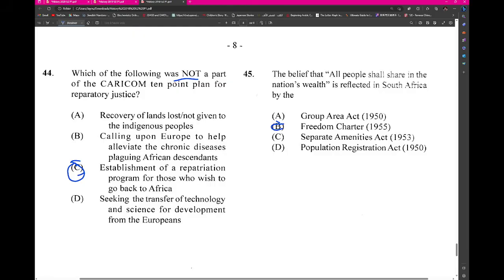So let me see something here. Would the B be a part of this? Public health crisis, yes, it would be a part of it. Wouldn't all of them be a part of it? Recovery of lands lost, not given to indigenous peoples. Let me check something about that. Indigenous Peoples Development Plan. The governments of Europe committed genocide upon. Alright. So, genocide and land appropriation had been. The University of West Indies offers indigenous people scholarship. Wait, let's not look at that. A community of over. Genocide. Alright. Eliminate these communities to remove their.